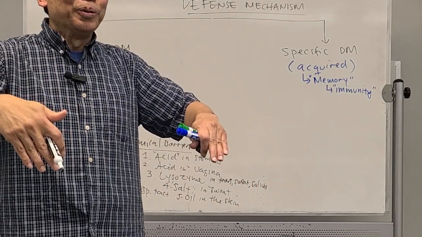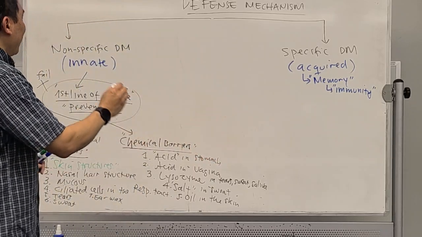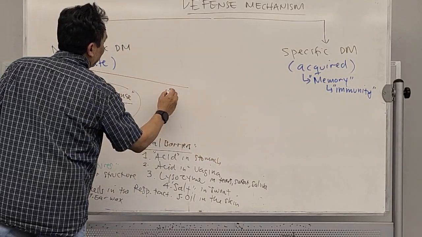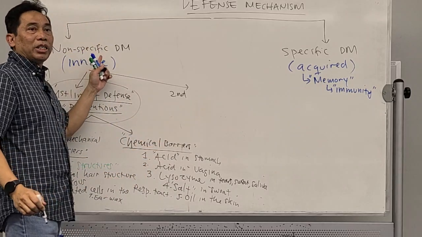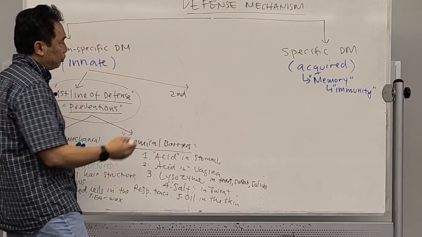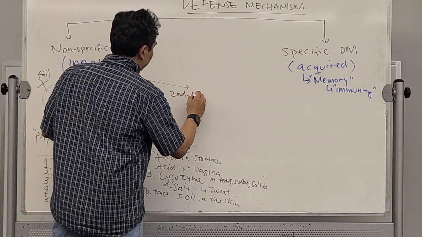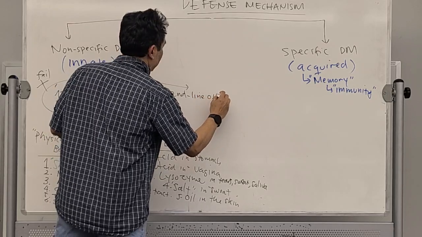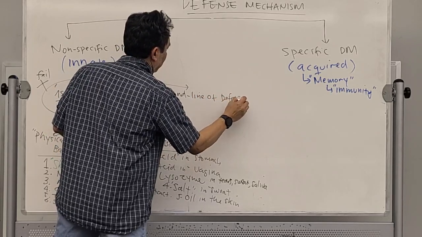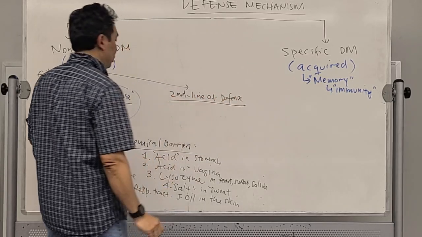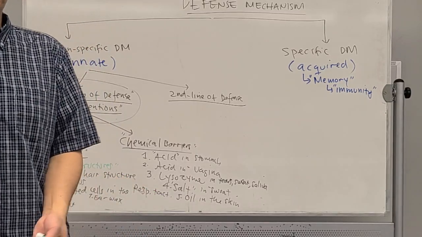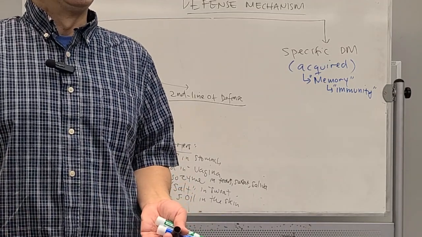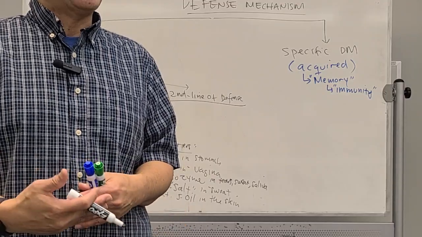Now what do you do? We're gonna have the second line of defense over here. The second line of defense is also part of non-specific. So now the pathogen is inside our body. Now we have the second line.